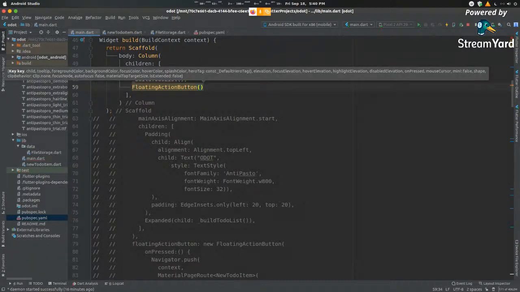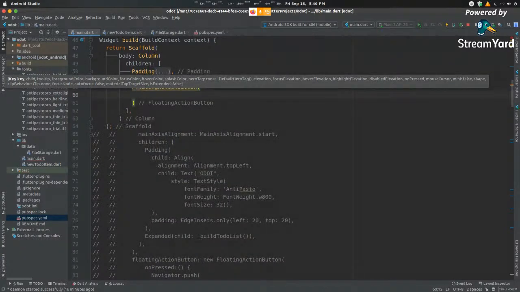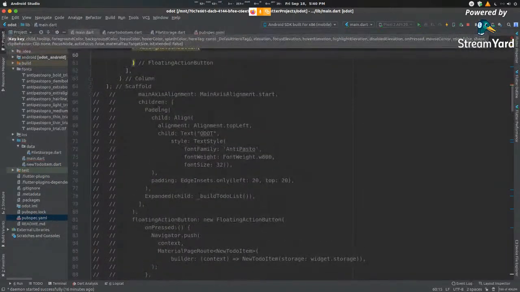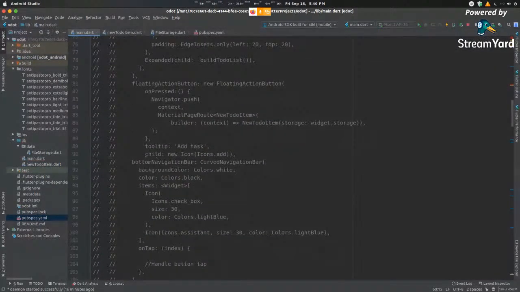Inside our floating action button, we need to first create the looks of that button. So let me just go down here, and let me just copy this segment.